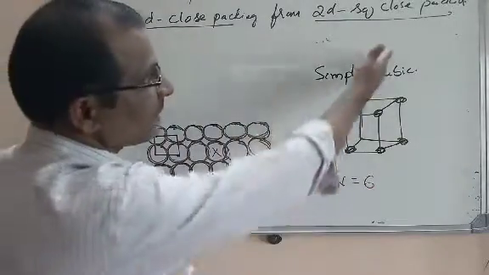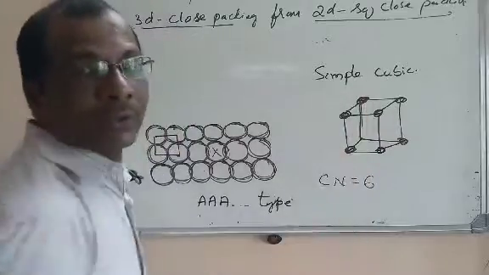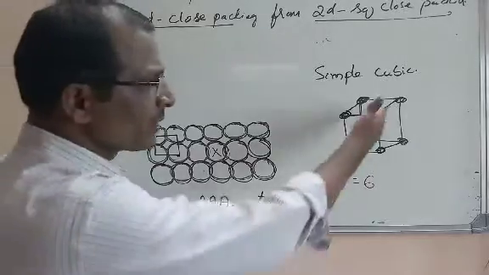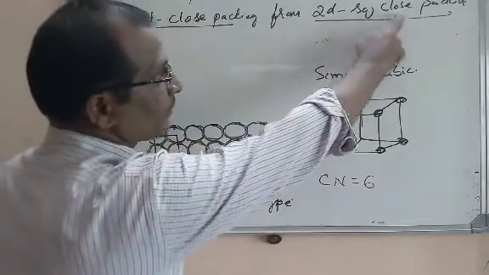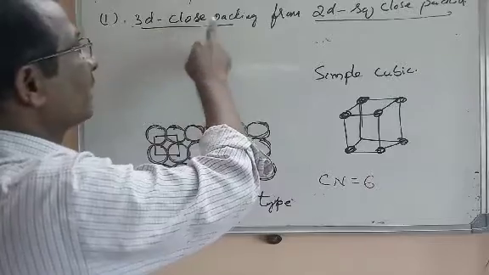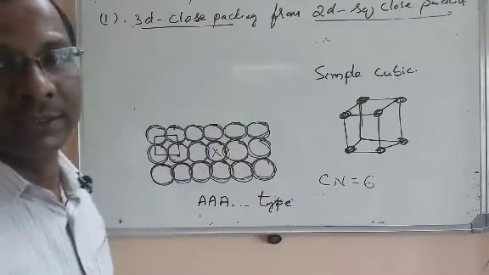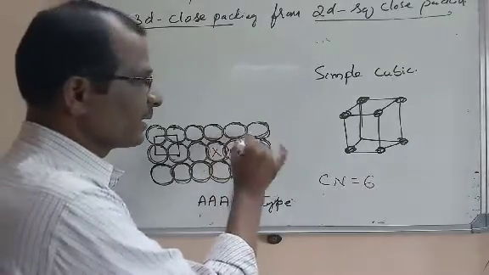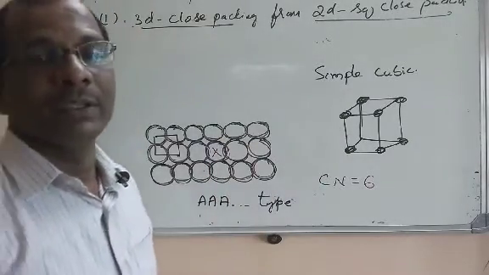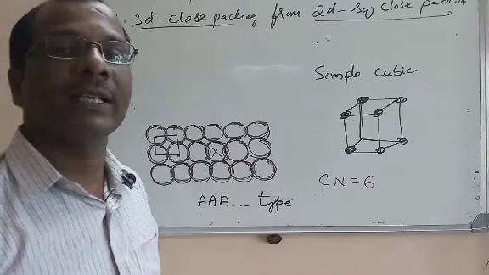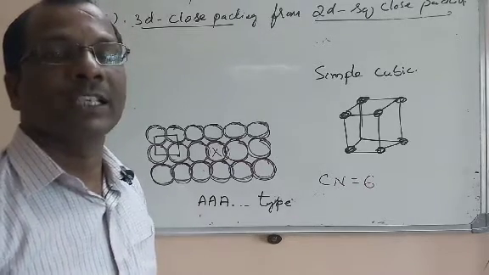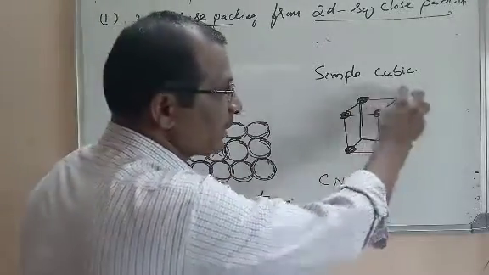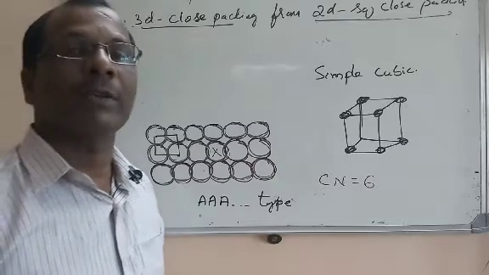So this is nothing but the formation of a simple cubic unit cell. Nothing but simple cubic arrangement. The primitive unit cell is formed by the two-dimensional square close packing used to generate the three-dimensional close packing. And here the packing efficiency is less because more vacant spaces are left here. You can see nearly 52.4% will be occupied. That is packing efficiency. That is nothing but the percentage of the volume occupied by the spheres in the unit cell. But what is the empty space?